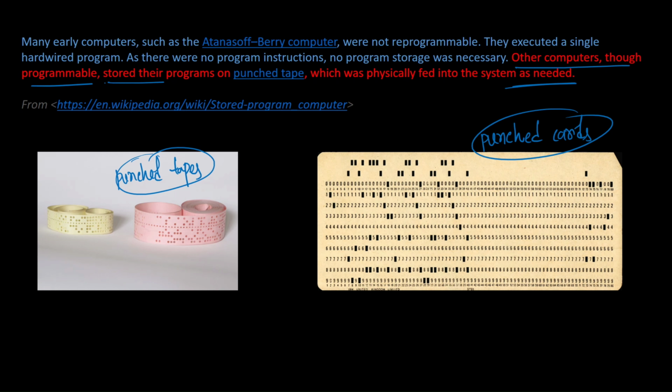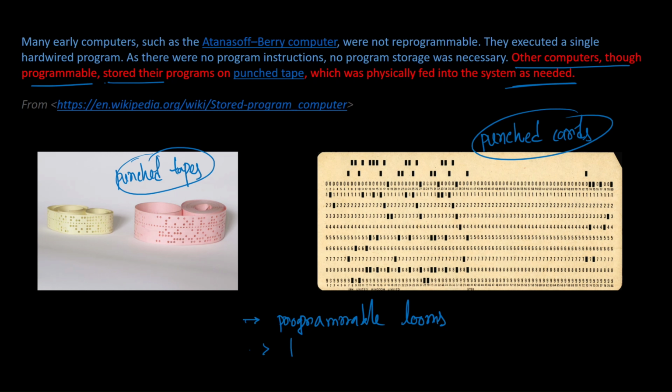Basically, in the 19th and 20th centuries, they were used for programmable looms. Let me write it down. Programmable looms. What are programmable looms? We will see that in just a bit.